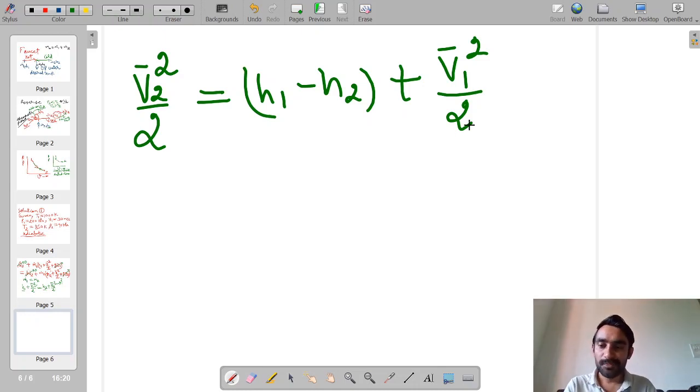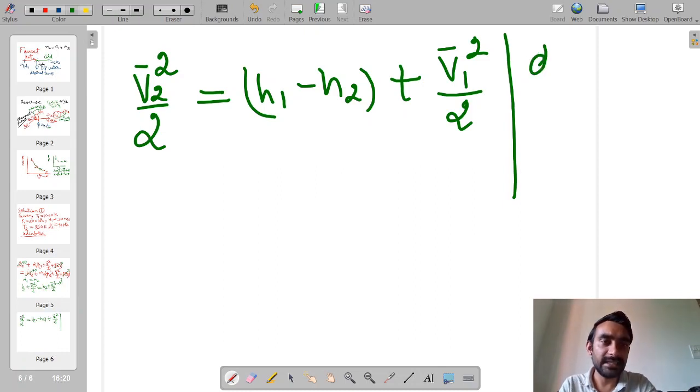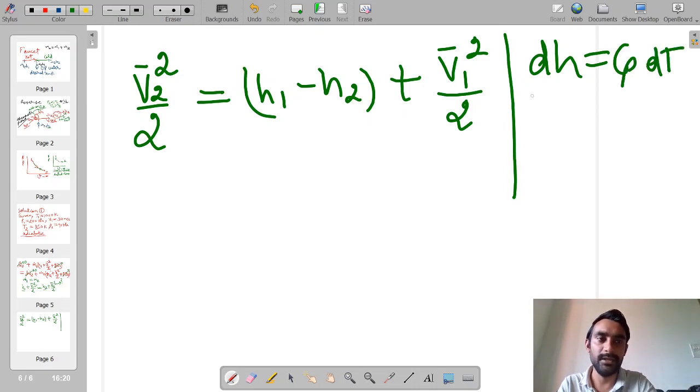Now we know that air is an ideal gas. So if property tables are not given for air, we can simply apply the ideal gas conditions. For ideal gases, enthalpy dh is equal to Cp into dT.